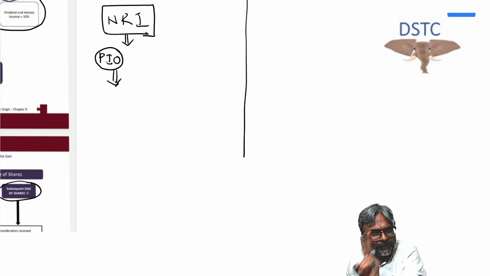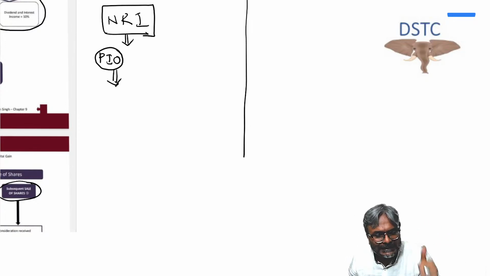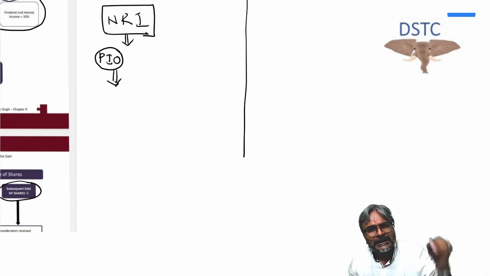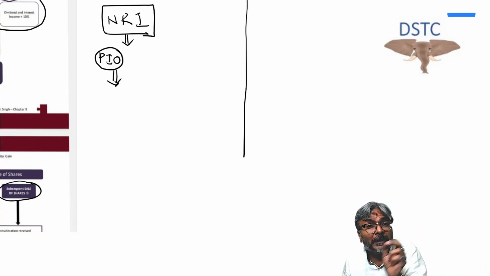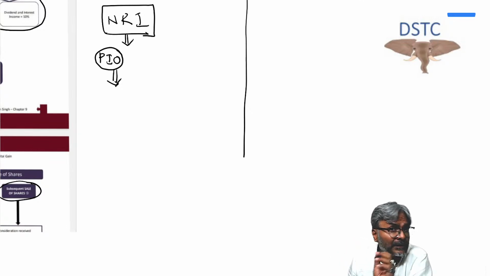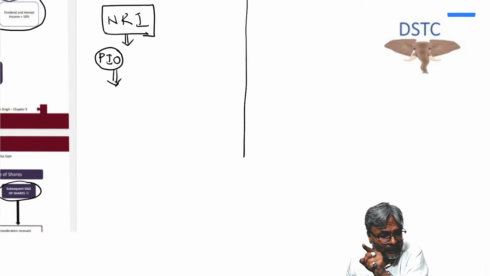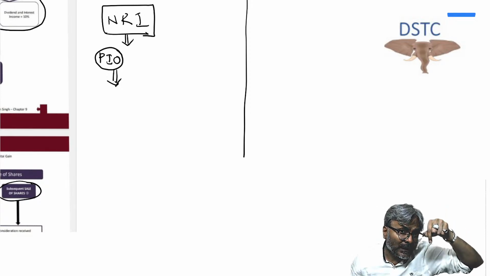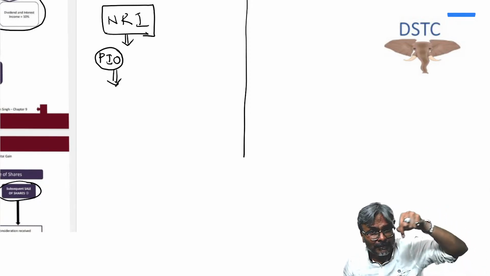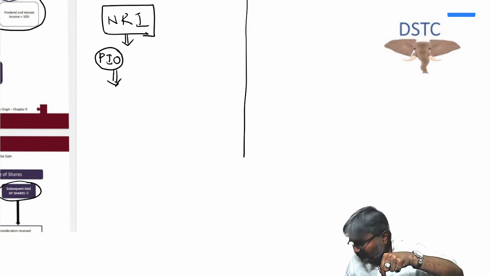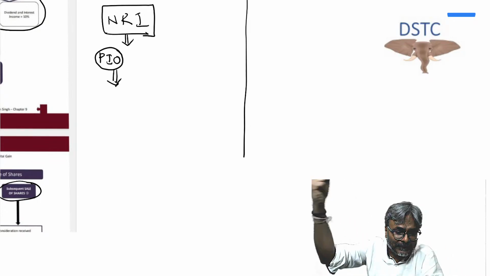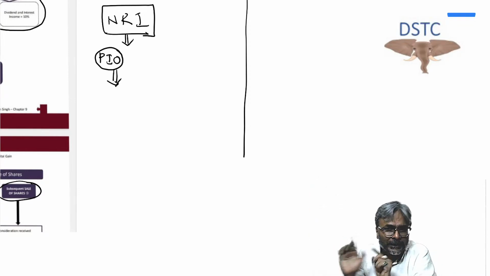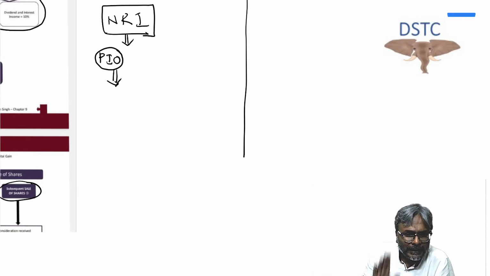Two basic tests are given to you. Let's recap on that. The first one is the stay in India in the current previous year should be for a minimum of 182 days. Stay in India should be for a minimum of 182 days, and you will consider both the day when he has entered India and the day when he left India. Both the days have to be counted. That is point number one.